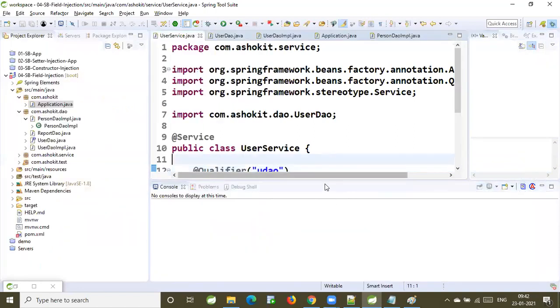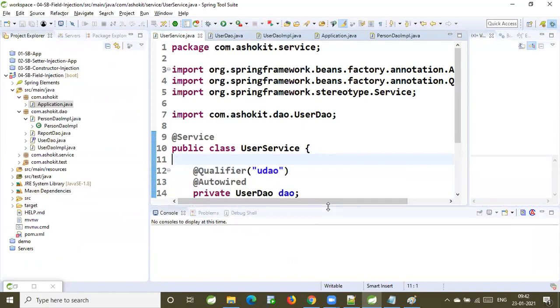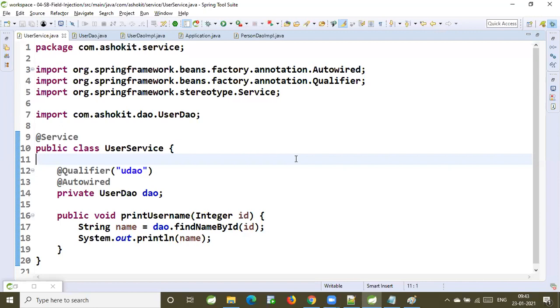Sir, there are two implementation classes, and I want IOC to create the object for a particular implementation class. That's why we have to use qualifier and mention that bean, sir. Suppose I have two implementation classes and I want IOC to create the object for a particular bean. For that, we can mention that bean in the qualifier. Yes, no problem. Then only IOC will create the object for that particular bean. Exactly.